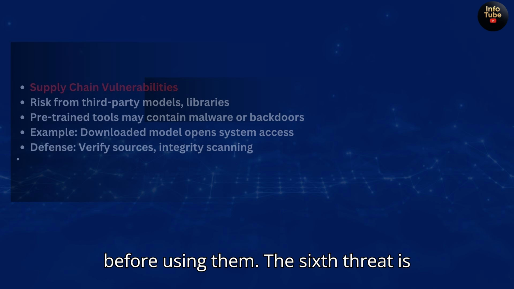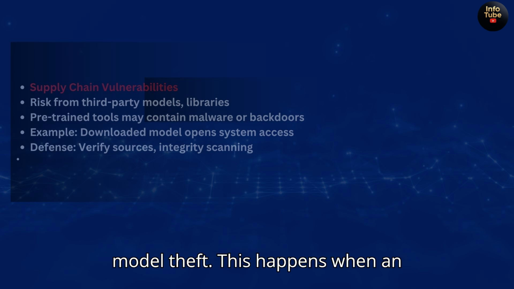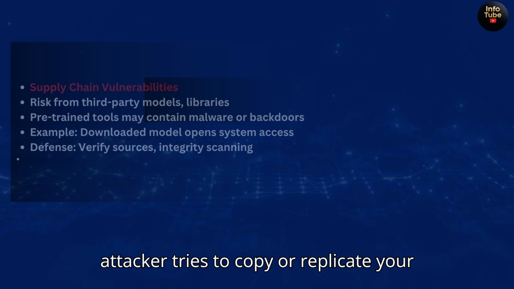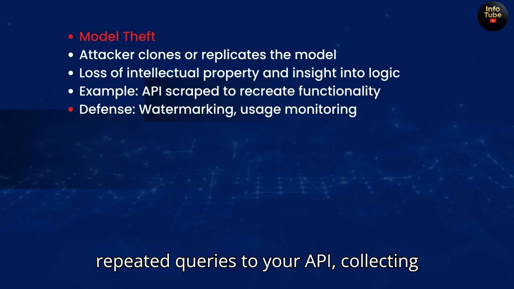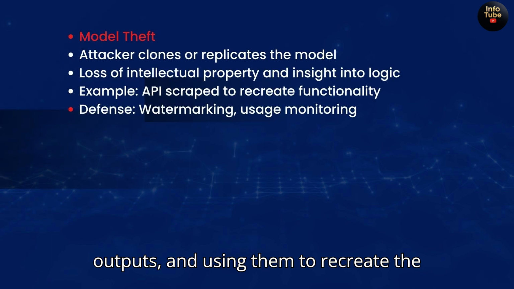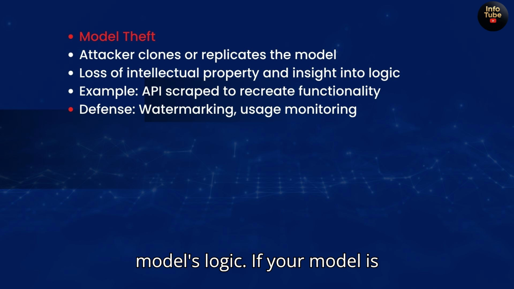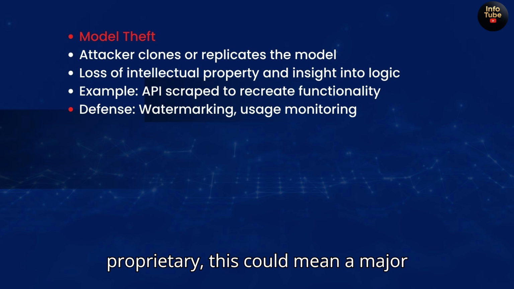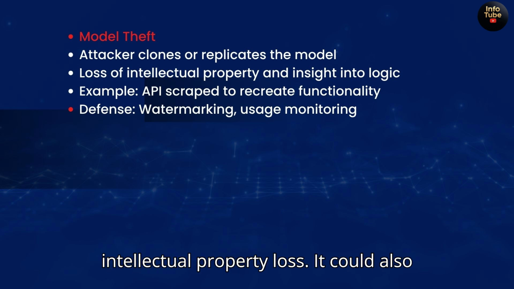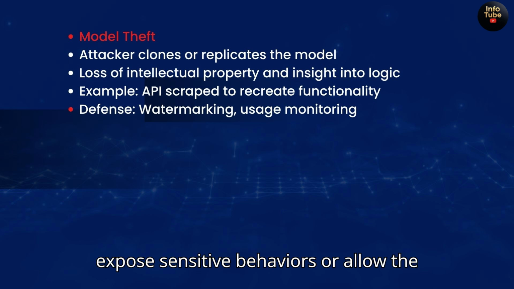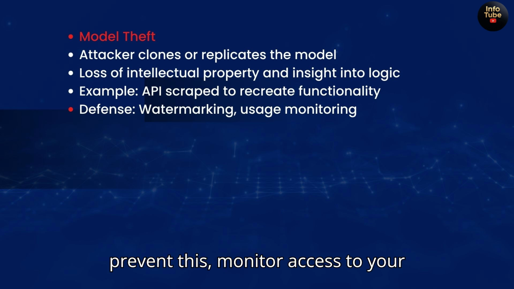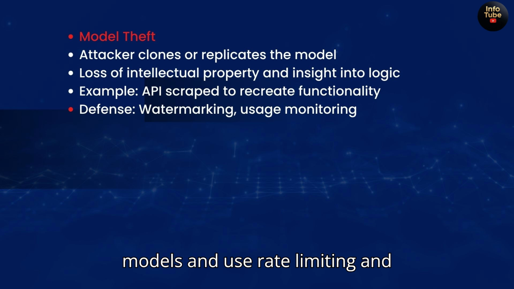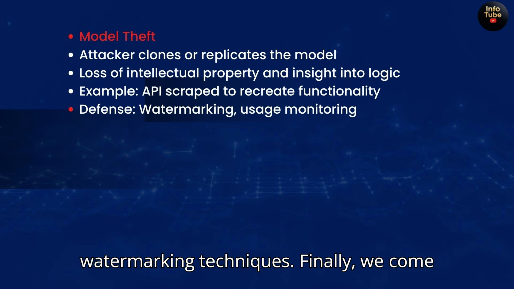The sixth threat is model theft. This happens when an attacker tries to copy or replicate your AI model. They might do this by sending repeated queries to your API, collecting outputs, and using them to recreate the model's logic. If your model is proprietary, this could mean a major intellectual property loss. It could also expose sensitive behaviors or allow the attacker to bypass protections. To prevent this, monitor access to your models and use rate limiting and watermarking techniques.